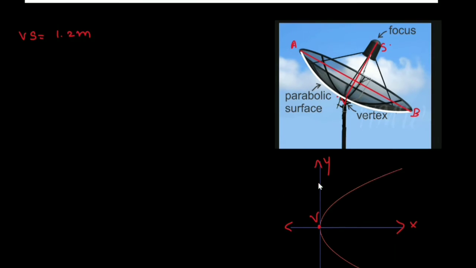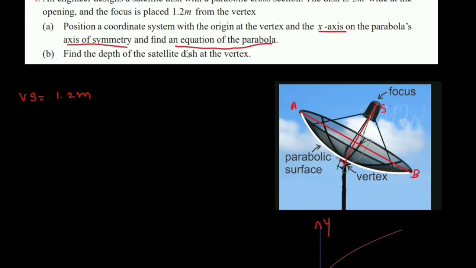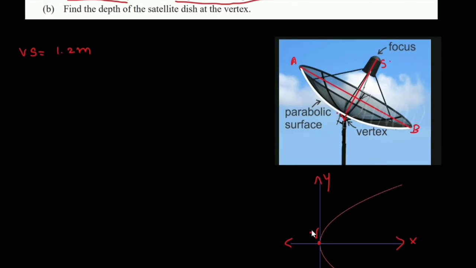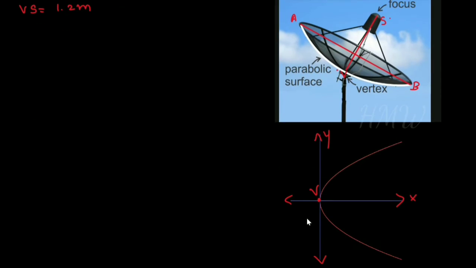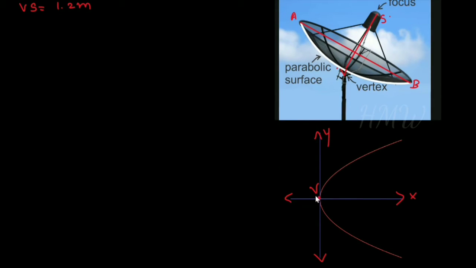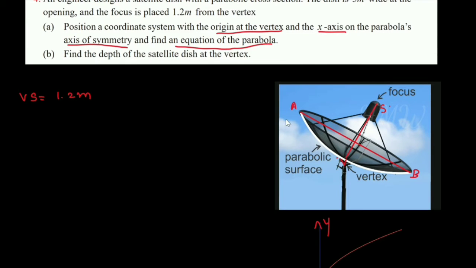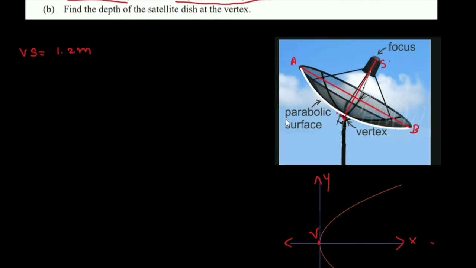They ask you to position a coordinate system with the origin at the vertex. So the origin is the vertex and the x-axis is the parabola's axis of symmetry. So this is the x-axis and this is the axis of symmetry. The curve is symmetric above the x-axis and below the x-axis. The axis of symmetry is the x-axis. Now find the equation of this parabola.